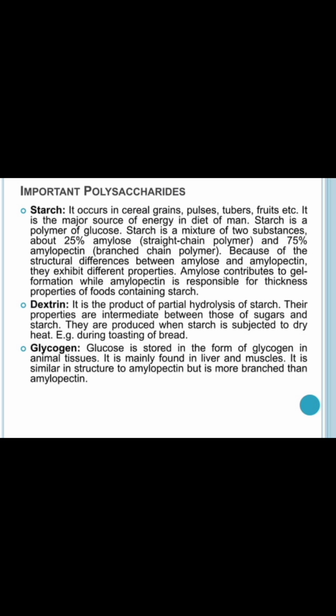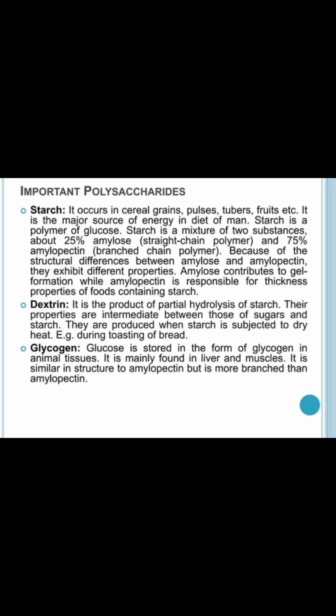Starch is a polymer of glucose. Starch is a mixture of two substances, about 25% amylose and 75% amylopectin. Amylose contributes to gel formation. Amylopectin is responsible for the thickening properties of foods containing starch. Dextrin is the product of partial hydrolysis of starch. Its properties are intermediate between those of sugars and starch. Dextrins are produced when starch is subjected to dry heat, for example, during toasting of bread.